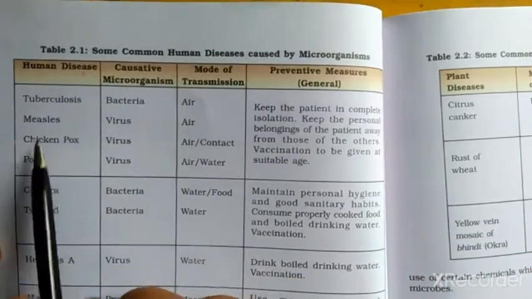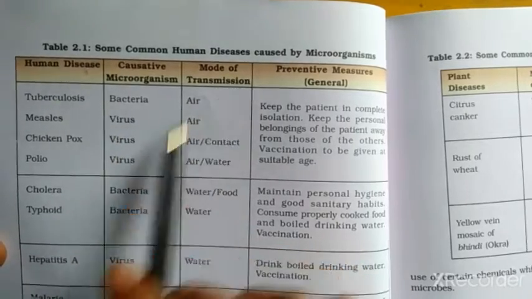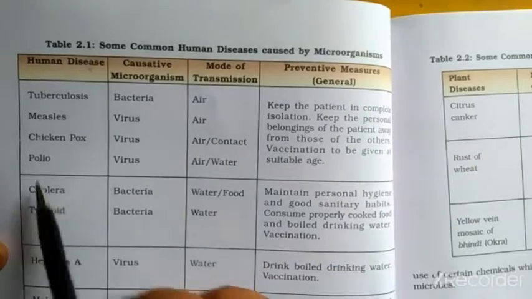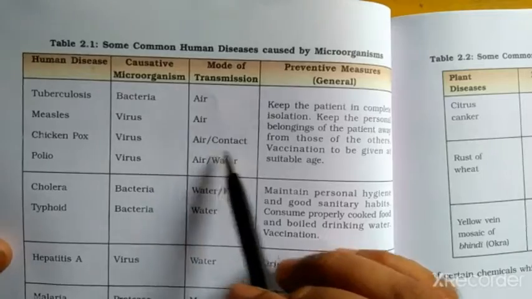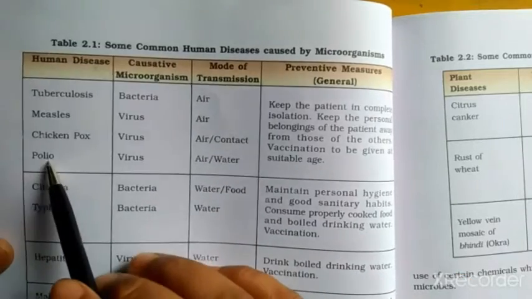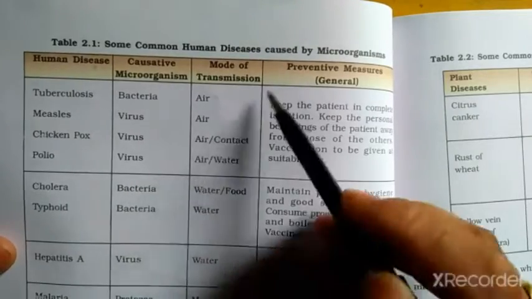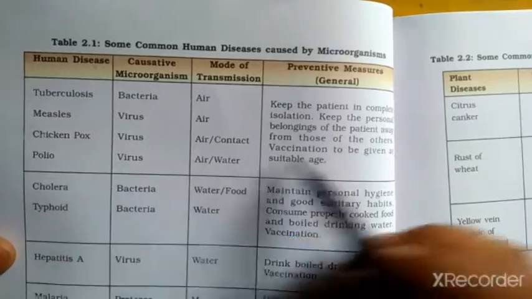Here, measles also, its causative microorganism is virus, and mode of transmission is air, and preventive measures are the same. Chickenpox is caused by virus, and mode of transmission is air or direct contact. And polio also, causative microorganism is virus, mode of transmission is air or water, and preventive measure is the same.